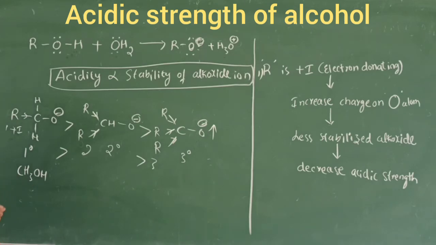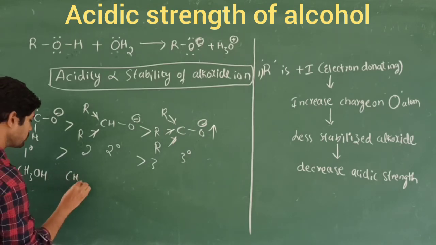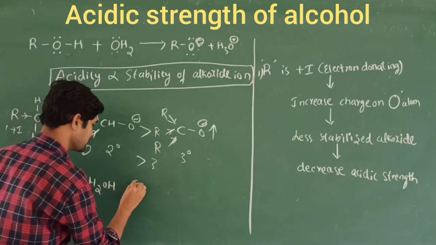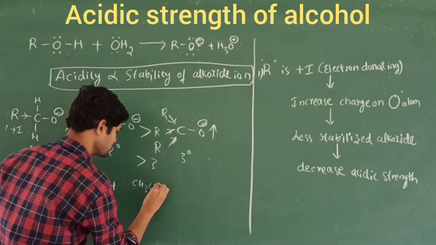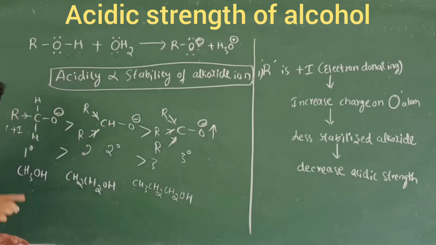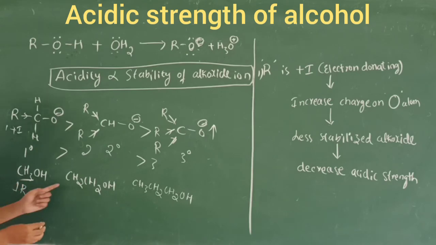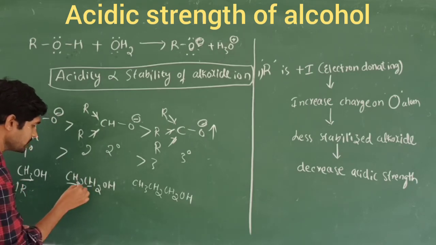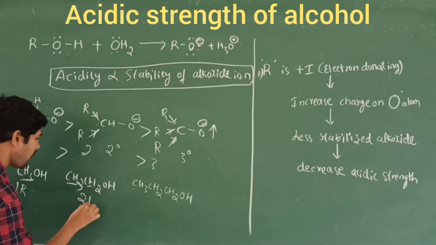This is called primary alcohol. One more, CH3CH2OH. Next, CH3CH2CH2OH. How many R groups will be there? Let's see here. This is one R group. And here how many R groups? This carbon and this carbon, two carbons will be there. That is called ethanol. So here two R groups will be there.